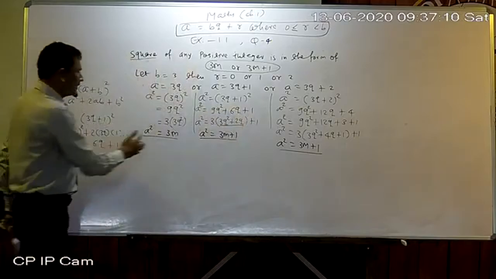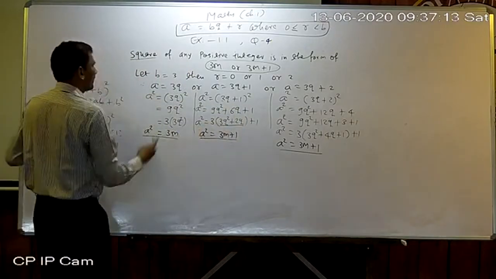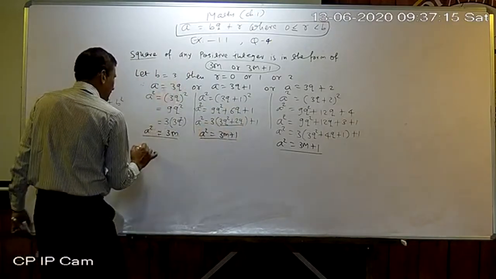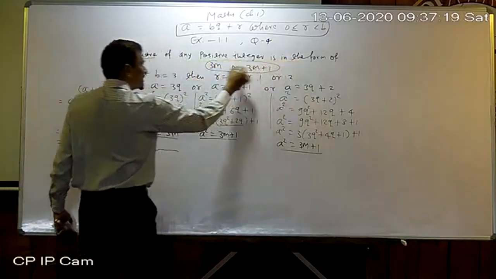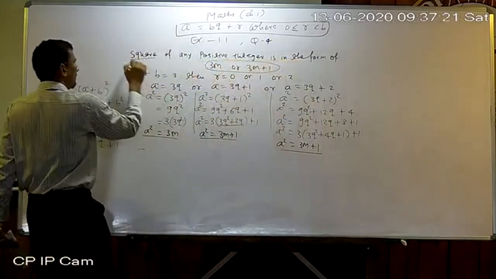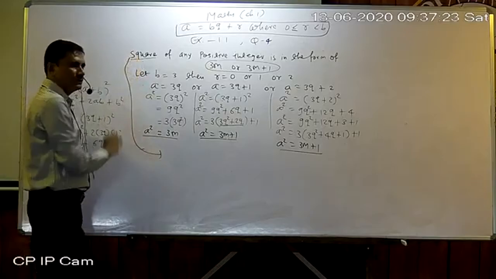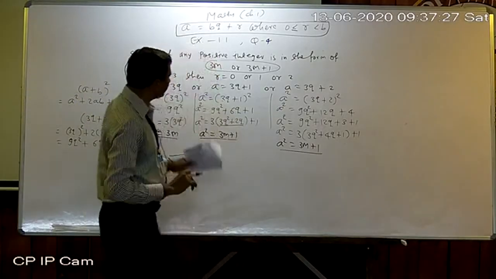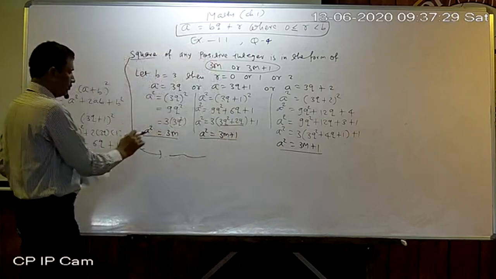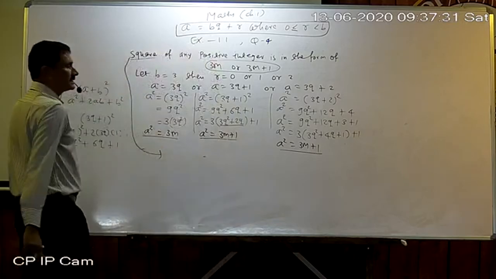So only 2 expressions we got. So at last give that answer: square of any positive integer is in the form of 3m or 3m plus 1. That is our final answer. So these are only 2 questions of our exercise 1.1.